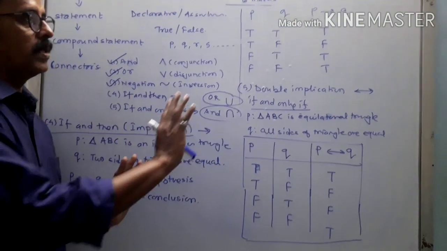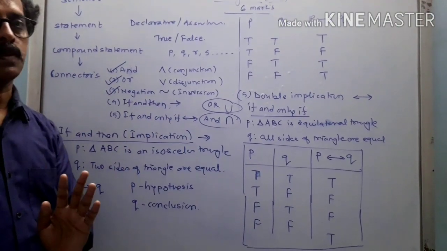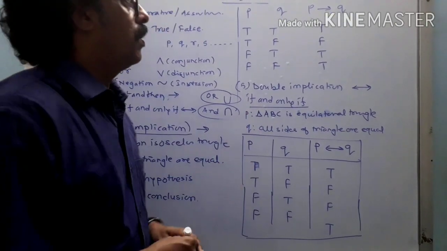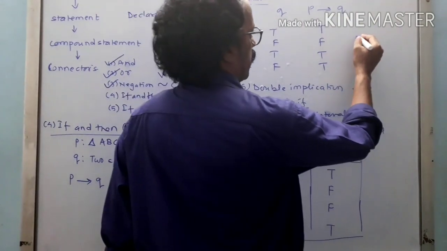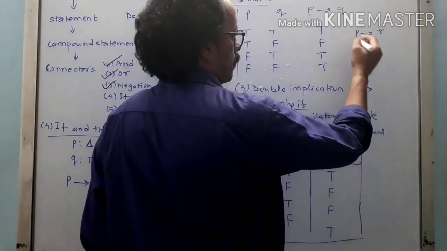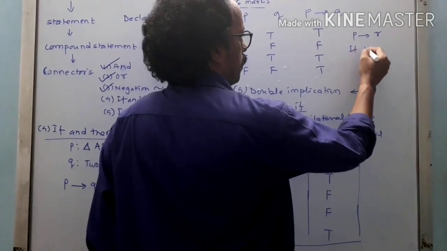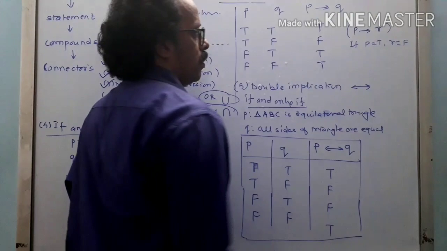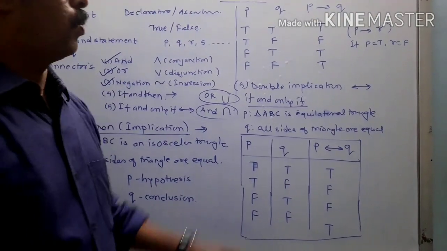Since these five tables are the heart of this chapter, keep them in mind and try to understand the question again. If I give you the question P implies R, where P is true and R is false, what is the truth value of P implies R? What was our case?